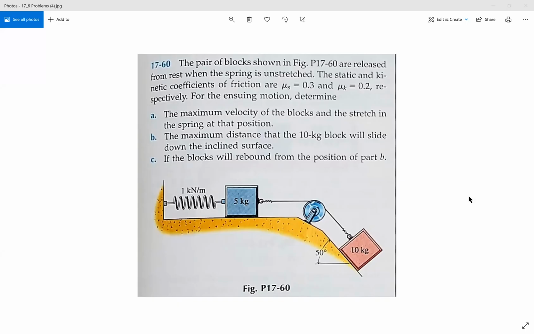The pair of blocks shown in the figure are released from rest when the spring is unstretched. The static and kinetic coefficients of friction are 0.3 and 0.2 respectively. For the ensuing motion, determine A, the maximum velocity of the blocks and the stretch in the spring at that position. Determine B, the maximum distance that the 10 kilogram block will slide down the inclined surface. And determine C, if the blocks will rebound from the position of part B. That last one's pretty interesting, actually. Let's take a look at the math.